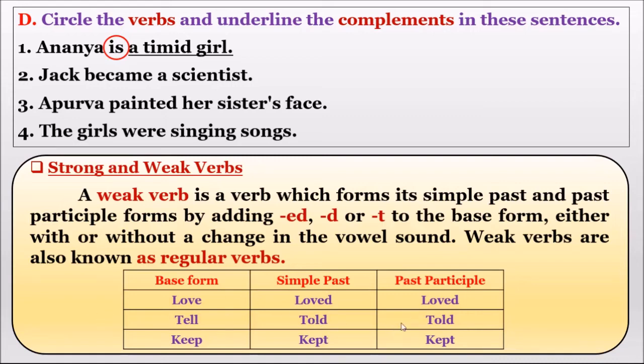So a weak verb is a verb which forms its simple past tense and past participle by adding ed, d and t to the base form of the verb. But sometimes it may change the pronunciation also. Weak verbs are also called as regular verbs. What do we call the weak verb as? Weak verbs are called as regular verbs. Understood, guys?